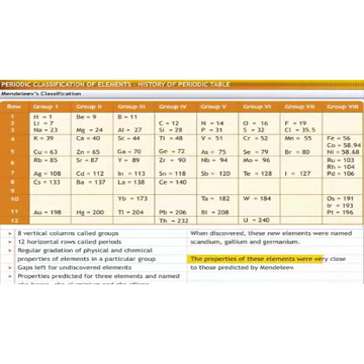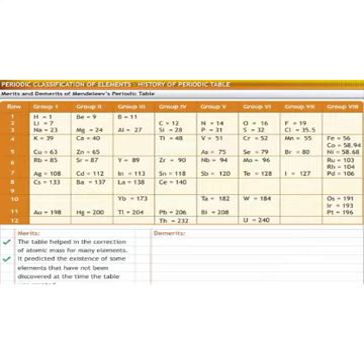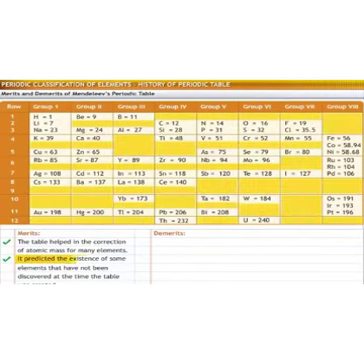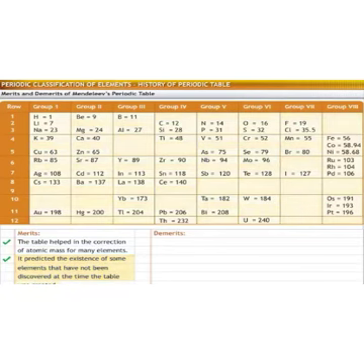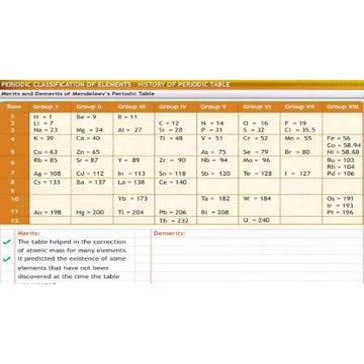Like other attempts at classification of elements, Mendeleev's periodic table also has merits and demerits. Let us look at merits first. The table helped in the correction of atomic masses of many elements. It predicted the existence of some elements that had not been discovered at the time the table was created. Because of these merits, the periodic table was widely accepted as a system of classification.